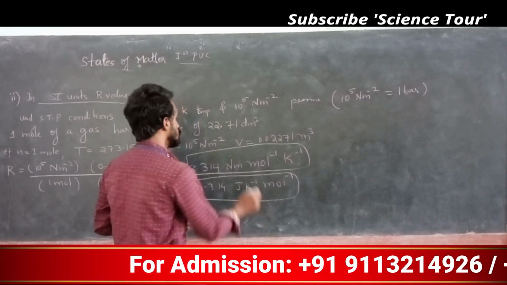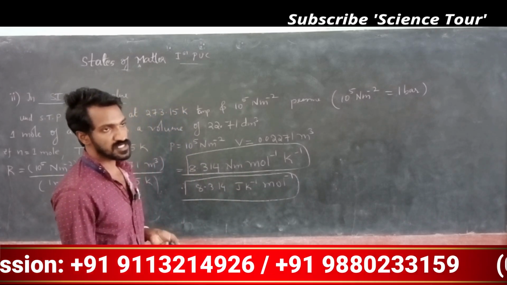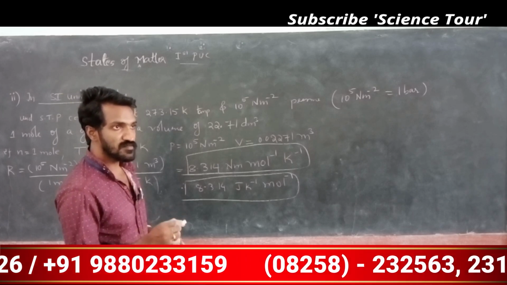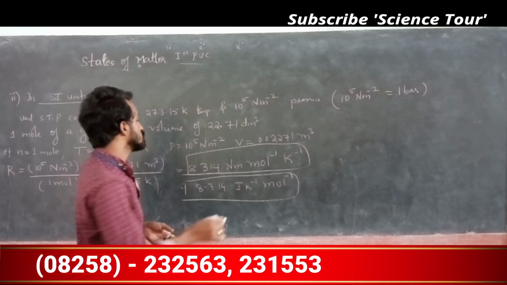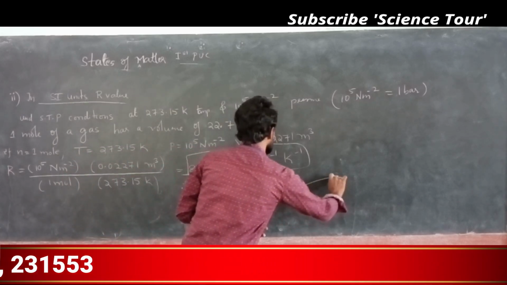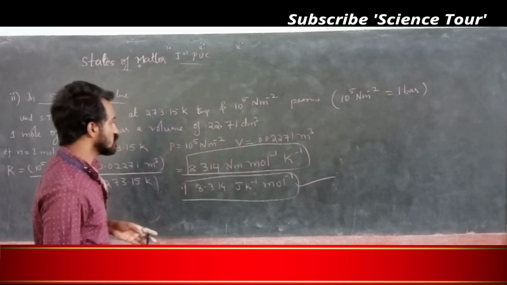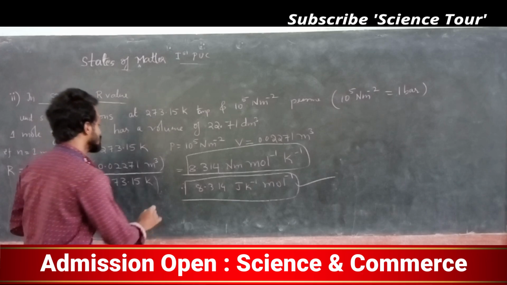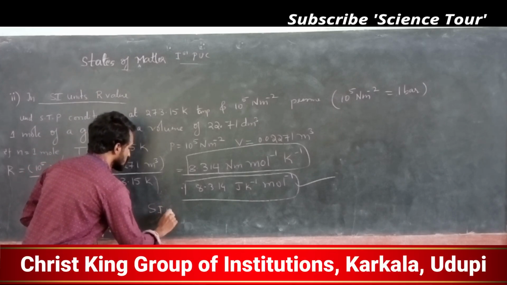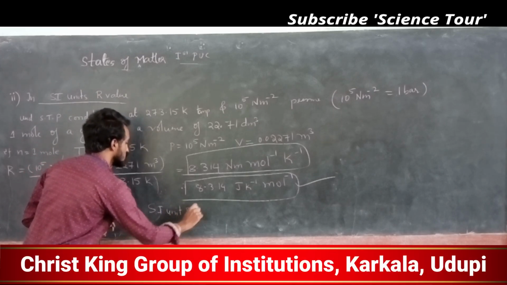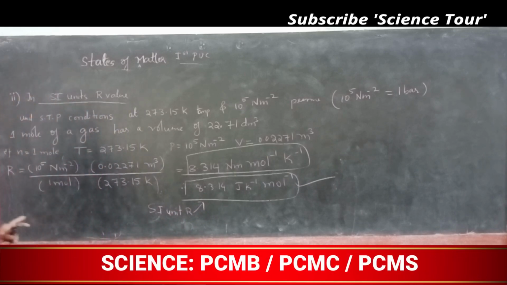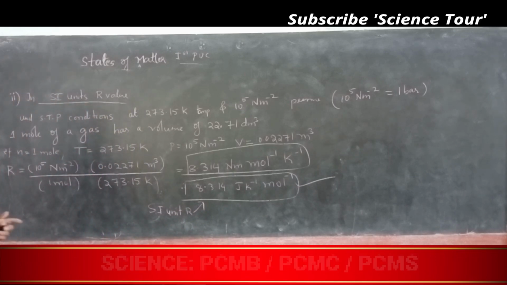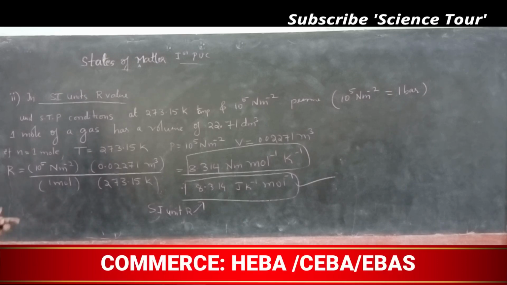It is the same. Newton meter mole inverse Kelvin inverse is also the same. You can write it in joule because most of the time it is given in joule only. So 8.314 joule Kelvin inverse mole inverse. So what is the SI unit of R? It means this one: 8.314 joule Kelvin inverse mole inverse, or you can say 8.314 Newton meter mole inverse Kelvin inverse.